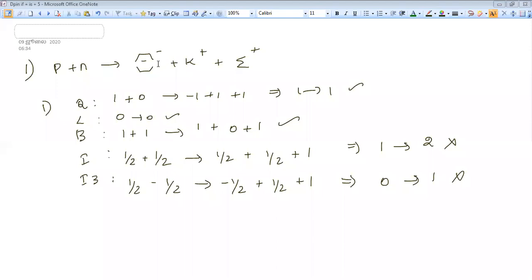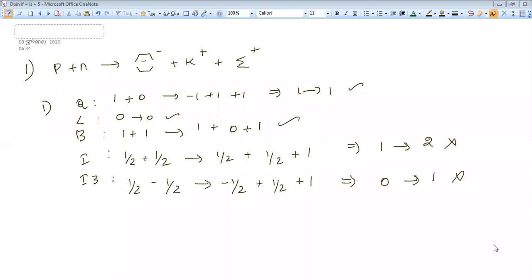Which particle has the highest charge? Cascade naught. So you have to assume plus 1 by 2 for cascade naught and minus 1 by 2 for cascade minus. Okay.